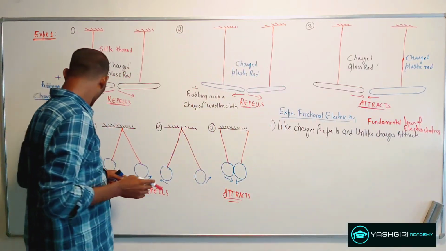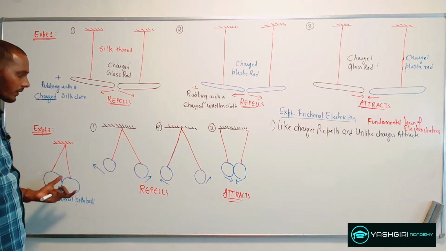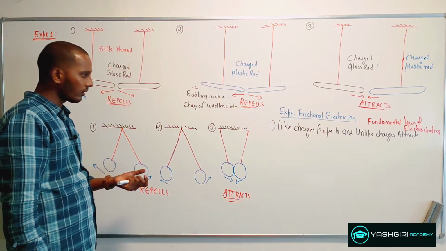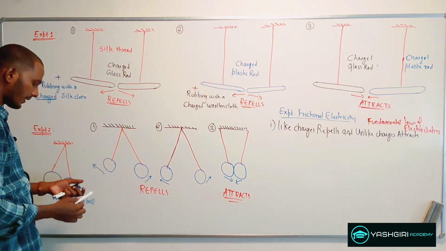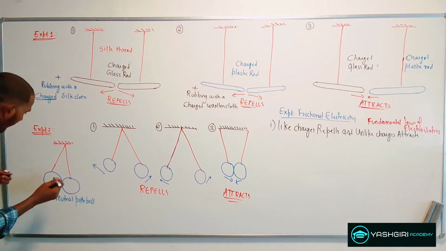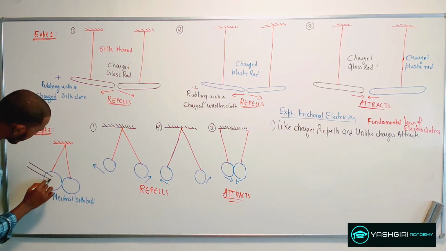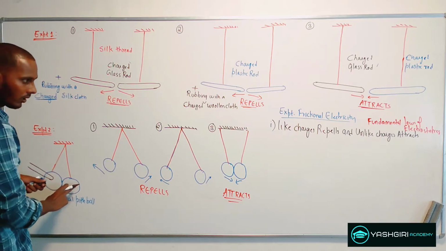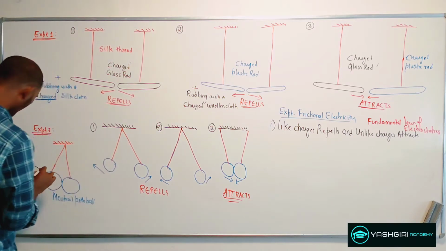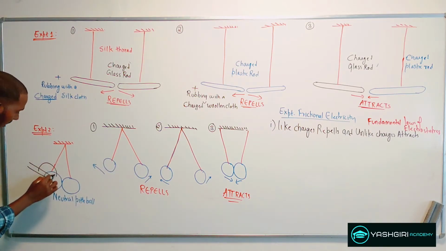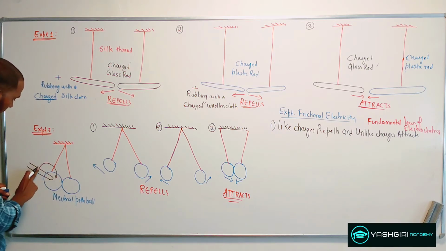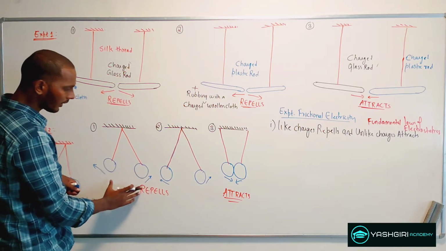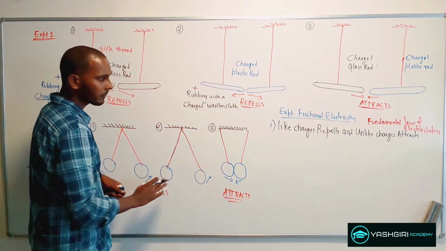Now the experiment 2 also behaves in the same way as the experiment 1. Here what we are doing is touching a charged glass rod or a charged plastic rod to the neutral pith ball. So there must be some transfer of electric charge from the charged rod to the neutral pith ball, and thereby you see a repulsion and an attraction between the pith balls.